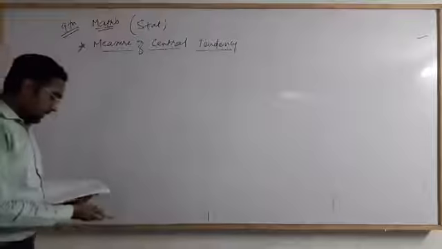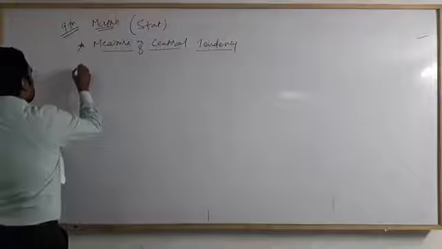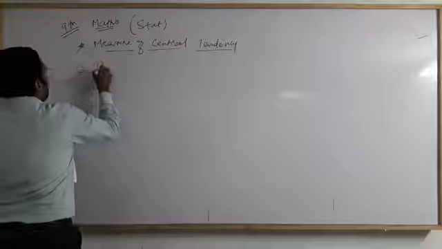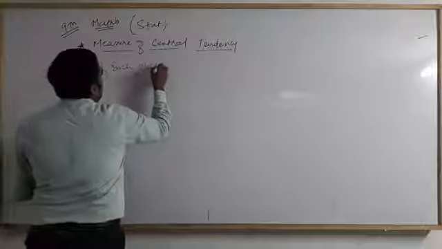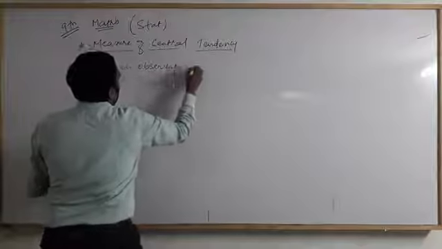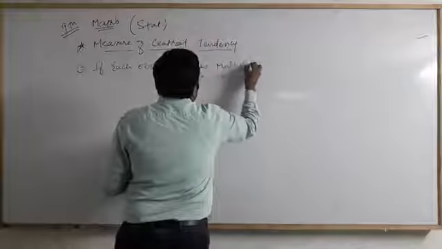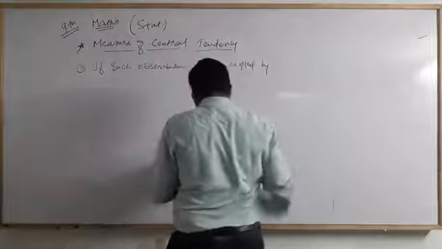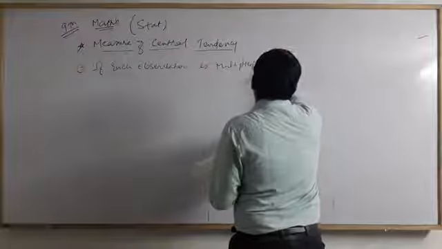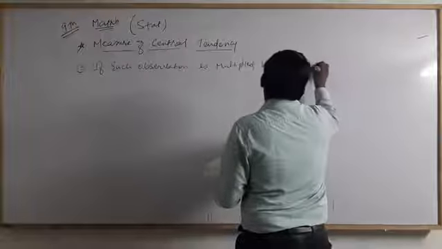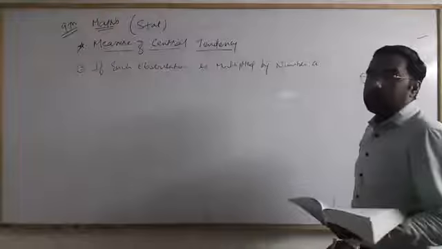That property is if each observation is multiplied by a number a, then the mean is also multiplied by a.